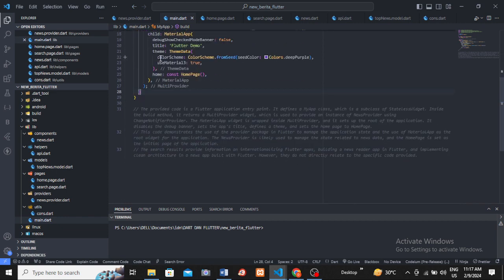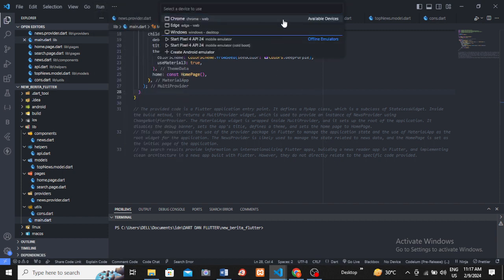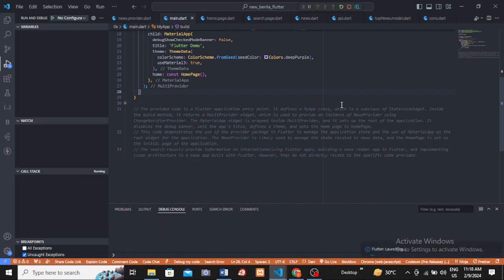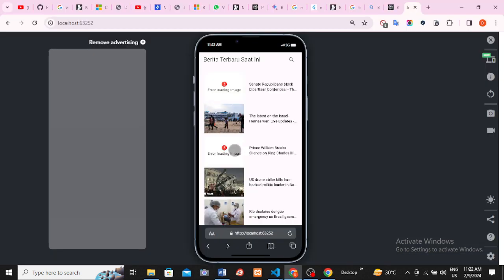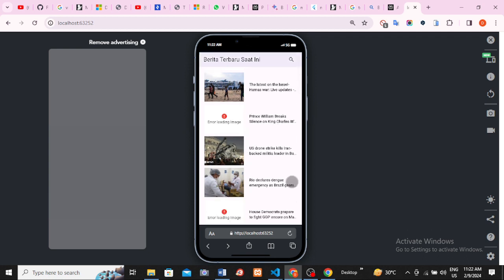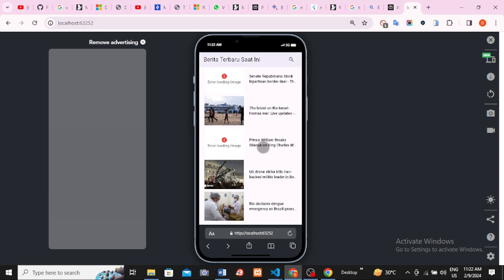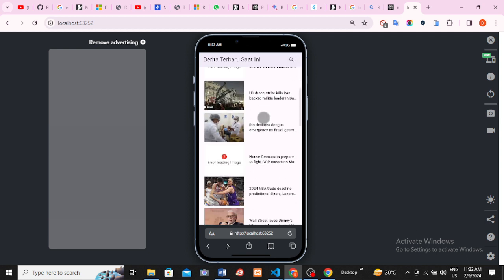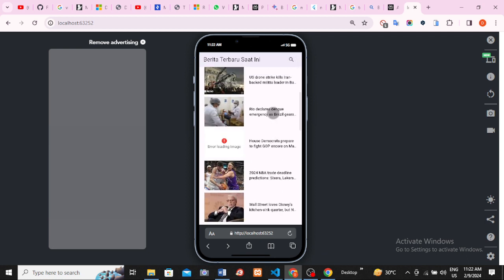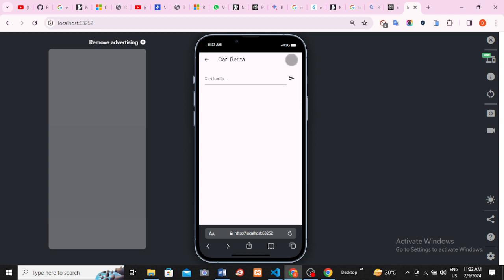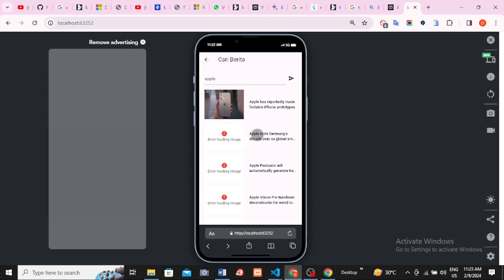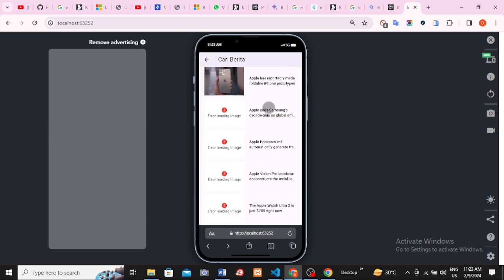Okay, and can we derive... Okay, this application with API, this API and this error, the API has an error. This, we can source news. Apple. This Apple has favorite media.